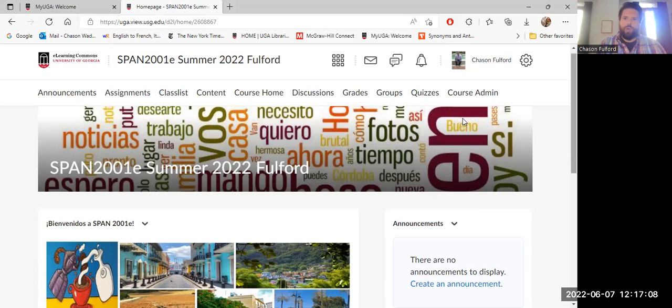But while we're here on eLC, you'll notice that the navigation bar has everything that you're going to need to use. We're going to have to use the Dropbox on occasion. There will be some announcements that will be posted weekly. You'll have a lot of discussions that are already loaded for you there on the discussions tab. And then of course you have just the one quiz that you'll be taking here on eLC. The rest of course will be on Connect, but the only quiz that you'll be seeing here is the syllabus quiz, and that'll be due in Modulo Uno, which I'm going to talk to you about in just a little bit. So I'm going to go ahead and click on content.